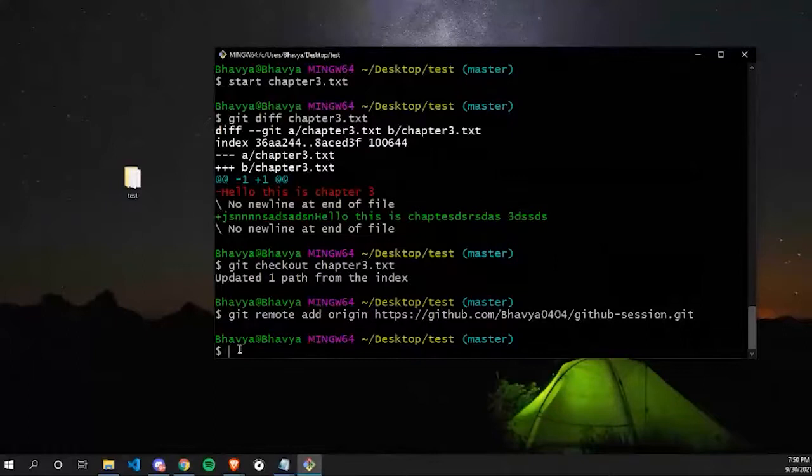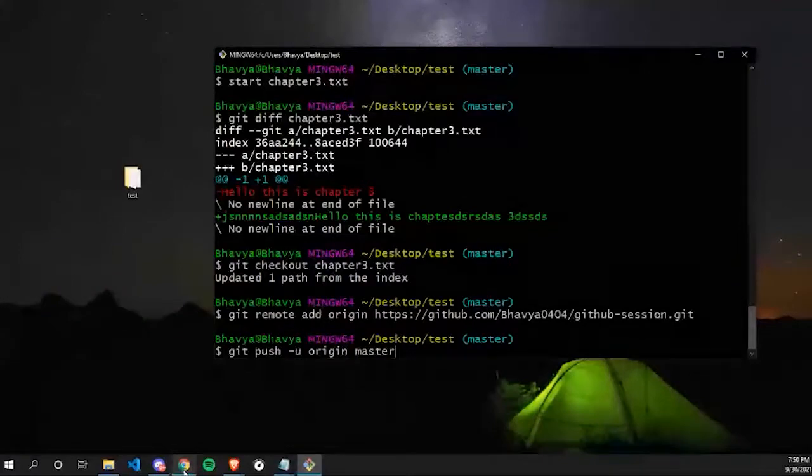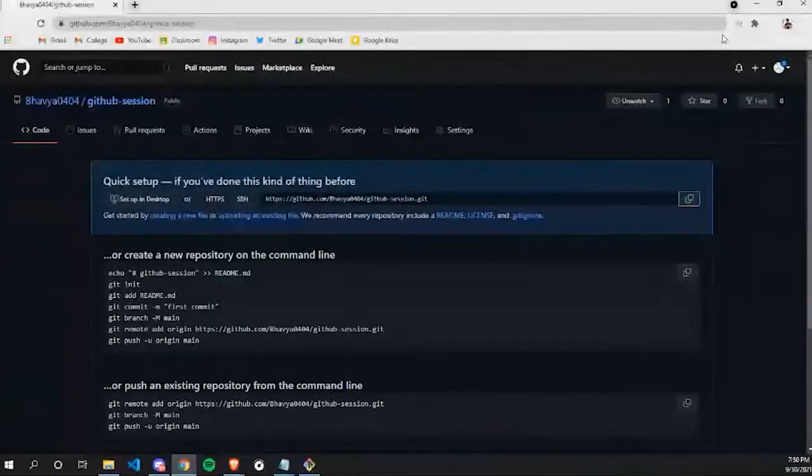So now let's write that command. It is git push -u origin master. So now what does this mean? This command basically pushes your local repository to your remote repository. Here your remote repository is your GitHub repository and your local repository is the test folder. It is your local repository. And your remote repository is the GitHub repository which you have just created.